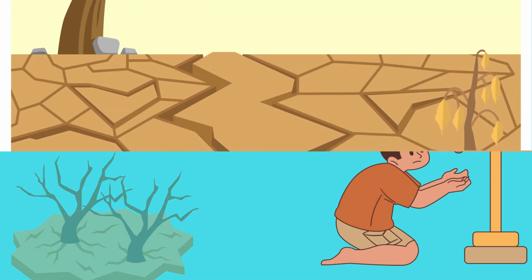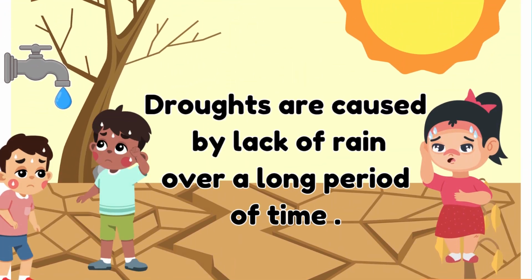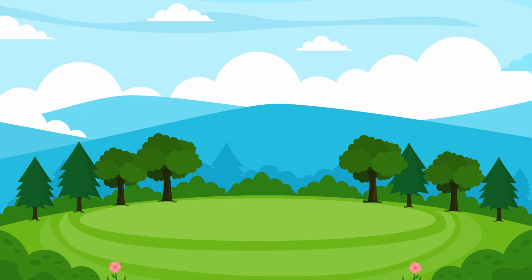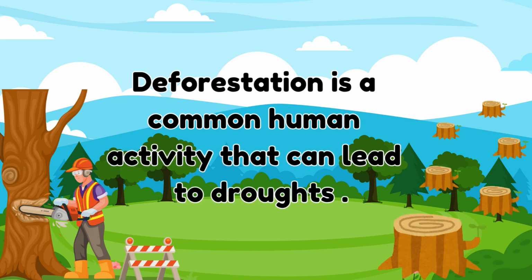Drought. Droughts are caused by lack of rain over a long period of time. Deforestation is a common human activity that can lead to droughts.